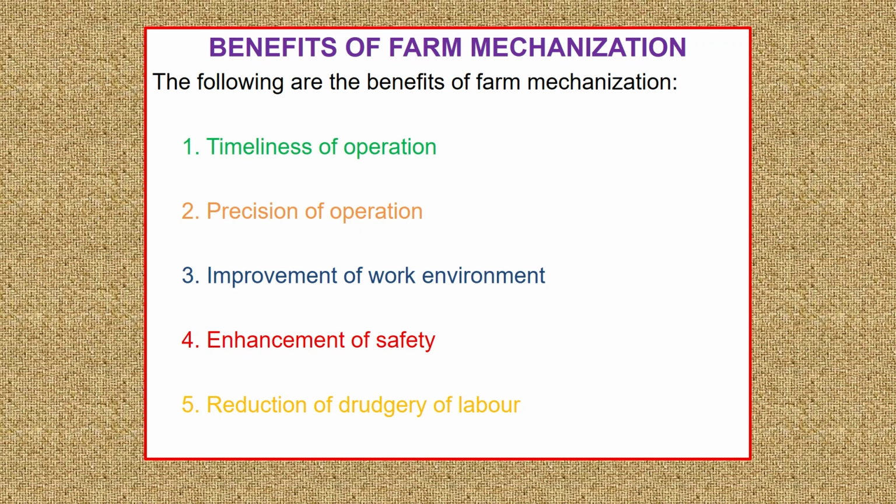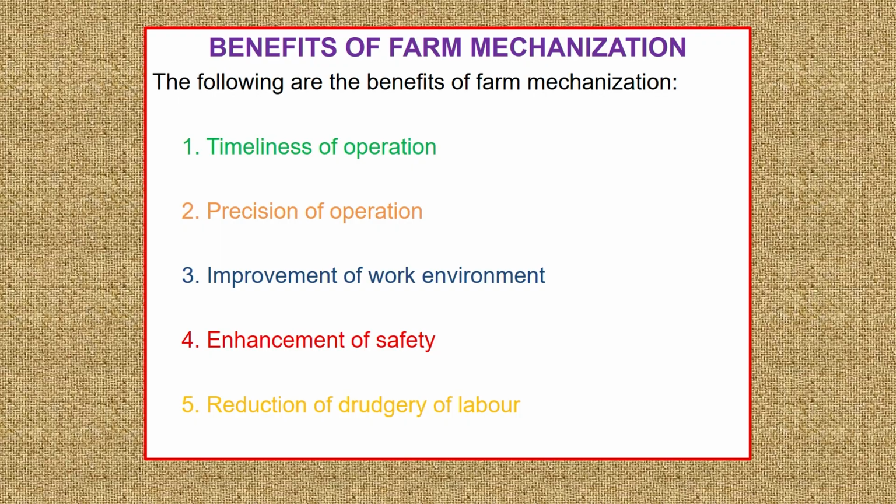When it comes to harvesting machines also, if you set your machine properly, it will harvest the crop above the ground at uniform height throughout the field. The operation is already being done at a faster rate, so timeliness is achieved, and at the same time it also ensures precision while doing the operations.